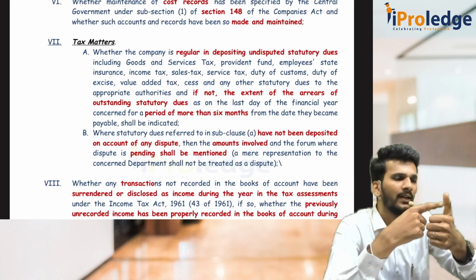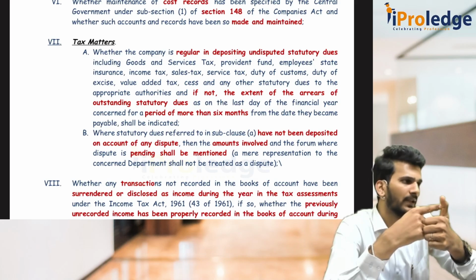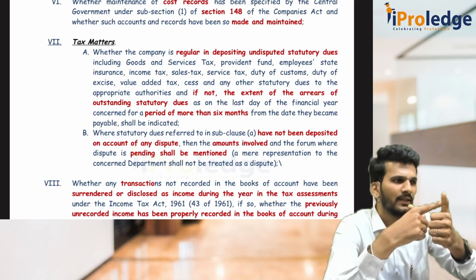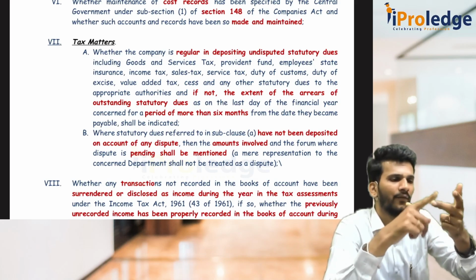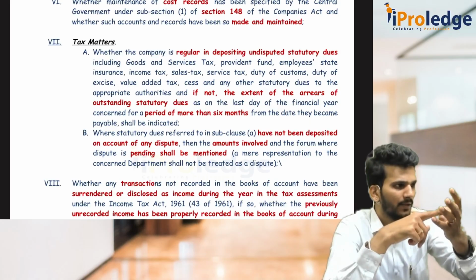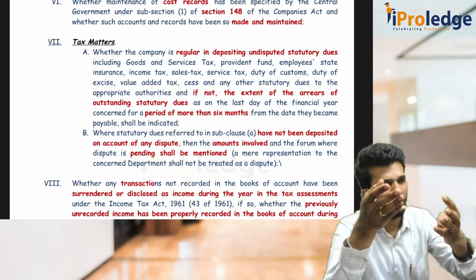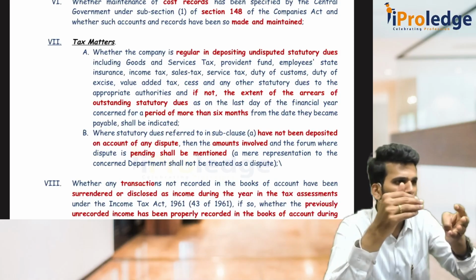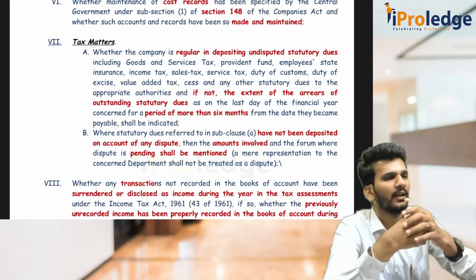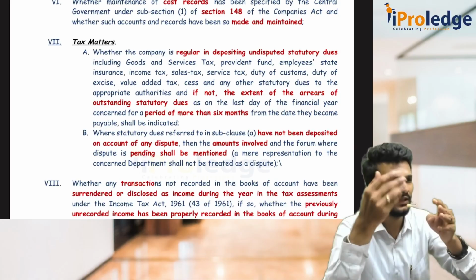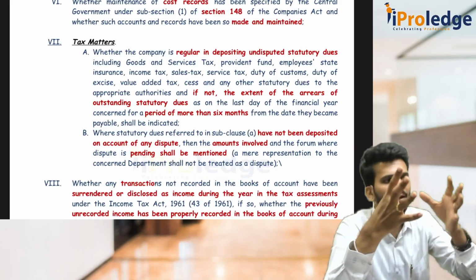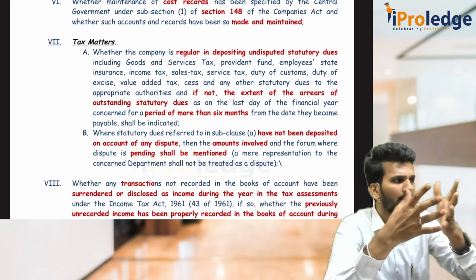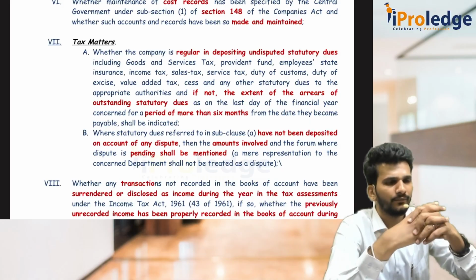Sir, no sir, the due is on December 1st. When I say December 1st, what is the 6 months period? December, Jan, Feb, March, April, May. That means you are going into the next year. So don't report it as undisputed dues not deposited with the statutory authorities in the current year. You just wait till completion of 6 months or the financial year, whichever comes earlier. If that happens, then report it in the respective year.